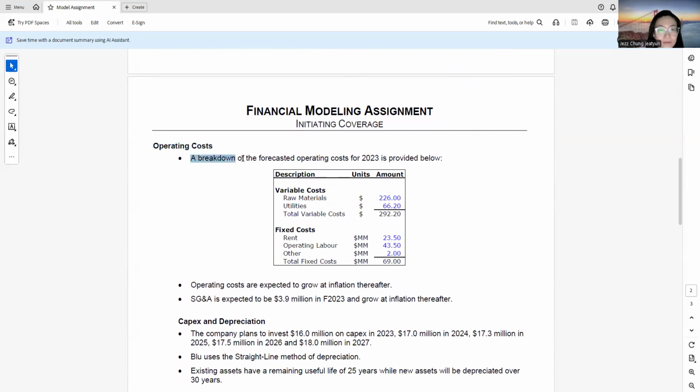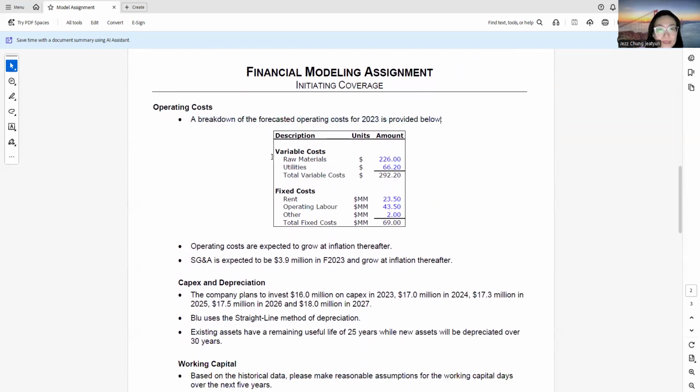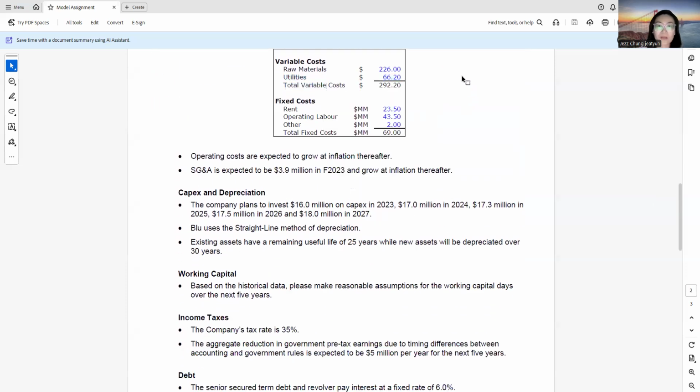A breakdown of the forecast operating costs for 2023 is provided below. The descriptions of the variable costs: the raw material is $226, the utilities is $66.20, and the total variable cost is $292.20.